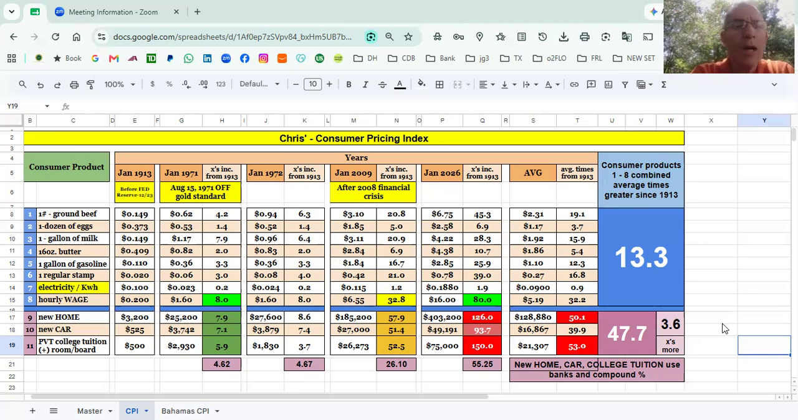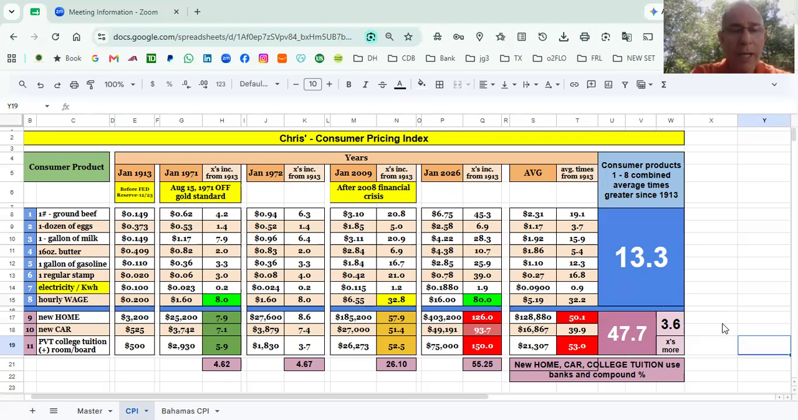Okay, let's go all the way out. Well, actually, let's look at ground beef again in 2009. You'll see it's $3.10. The multiplication factor is 20.8 times. Now, this is when it really starts to escalate after the financial crisis.